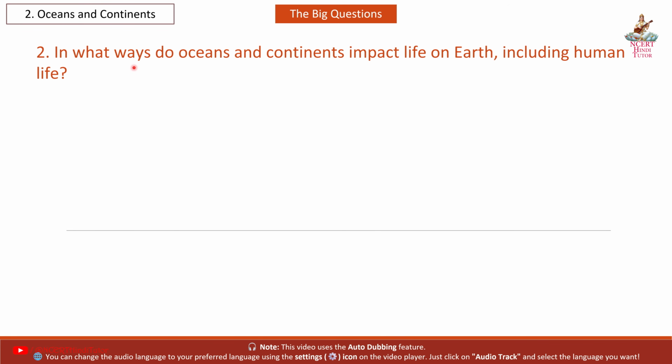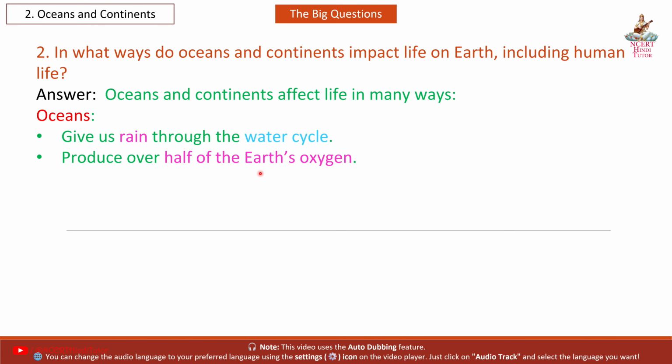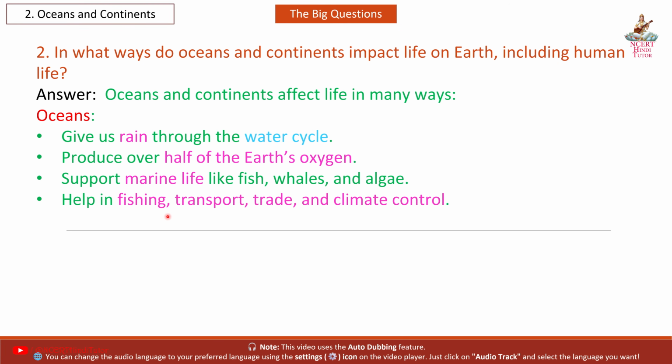Question 2: In what ways do oceans and continents impact life on Earth, including human life? Answer: Oceans and continents affect life in many ways. Oceans give us rain through the water cycle, produce over half of the Earth's oxygen, support marine life like fish, whales, and algae, help in fishing, transport, trade, and climate control.